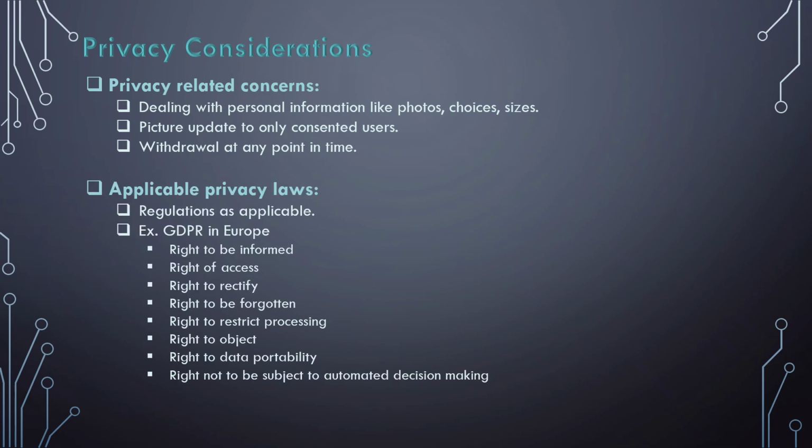Now, let's look at the applicable privacy laws here. This can be used by many online platforms as an assist. In this case, based on where this is being used geographically, local regulations will have to be followed.